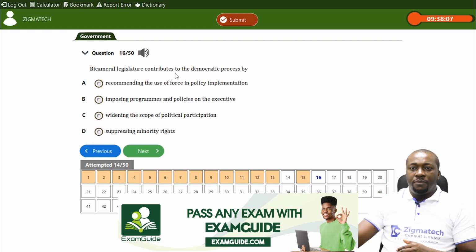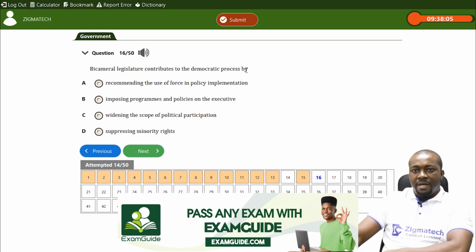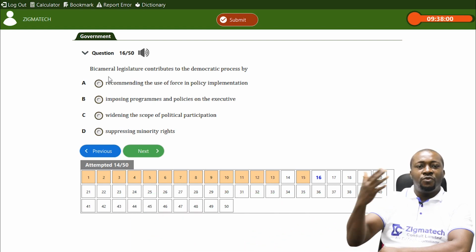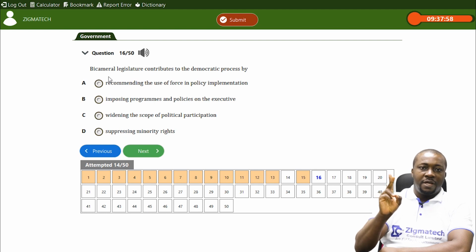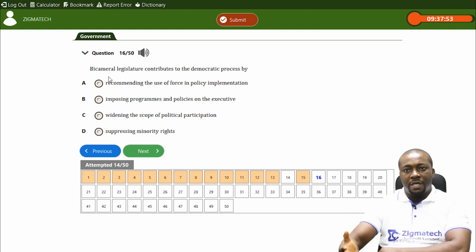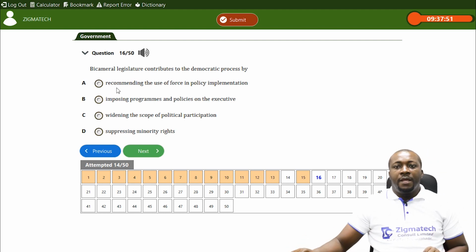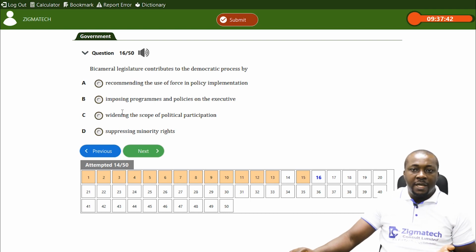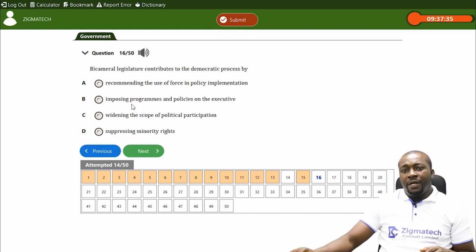Bicameral legislature contributes to the democratic process. Remember, when you talk about bicameral legislature, you're talking about two-chamber legislature. Example, Nigerian National Assembly, you have the Senate, you have the House of Representatives. Now, bicameral legislature contributes to the democratic process by A, recommending the use of force in policy implementation. They don't recommend that. In fact, it has nothing to do with bicameral legislature.